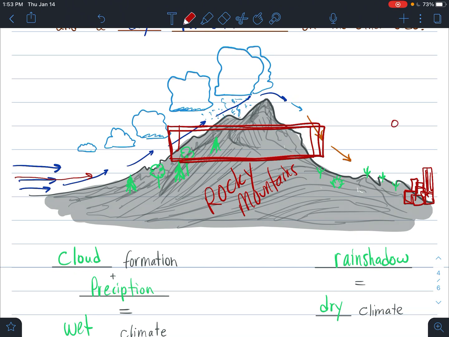But what that means is we get lucky enough to have like 300 days of sun each year, or even more than that, probably like 340 days or something of sun each year. And also, we don't get the type of snow down here in the Front Range that they do up in the mountains. And the reason is because we actually are in the rain shadow of the Rocky Mountains.